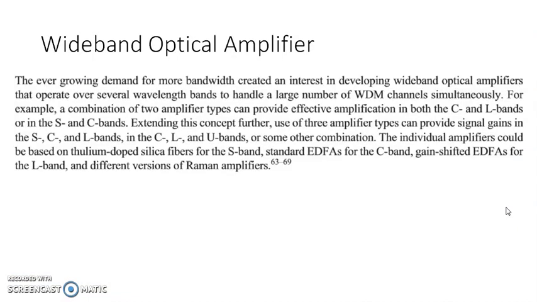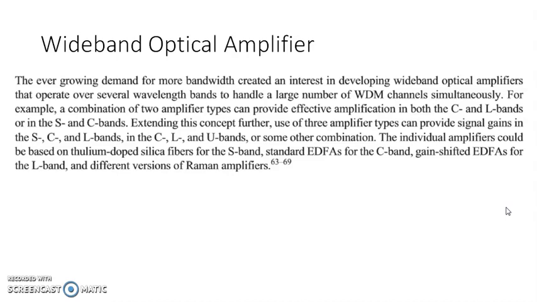So we can proceed to the next amplifier, that is the wideband amplifier. Generally an optical amplifier to be used in a wideband application means this amplifier is to be used over various bands. So we say L band, S band, C band, these are the typical bands of the amplifiers available.